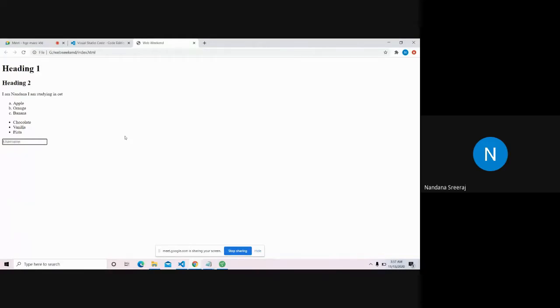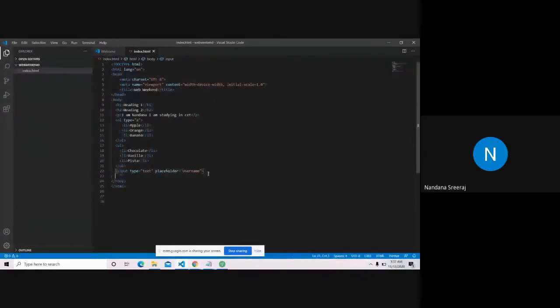So the input tag is used to take in input from the user. Also, we have various kinds of input tag. I'll show another type of input tag. For type, you have the button, checkbox, color, date, date time, file, hidden, month, number, password. I'll go for password right now. So you have various choices for type.